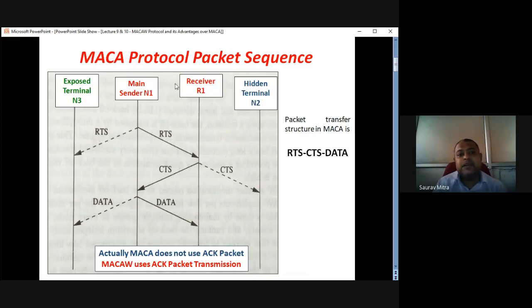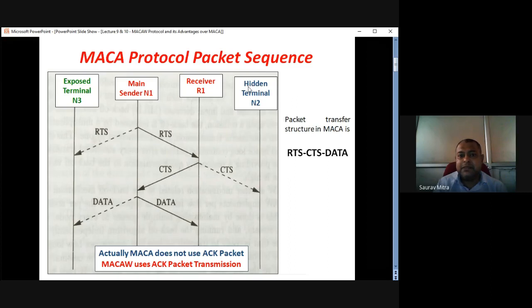So both are contending for R1, but the MAC sets the preference: whichever node has more important data. The MAC, the medium access control protocol, understands that N1 has more important data. Hence N1 will win the contention and the bandwidth. Hence N1 and R1 would form the communication pair through RTS CTS.